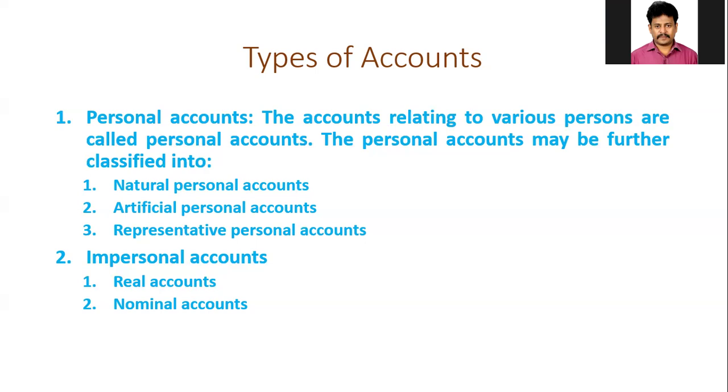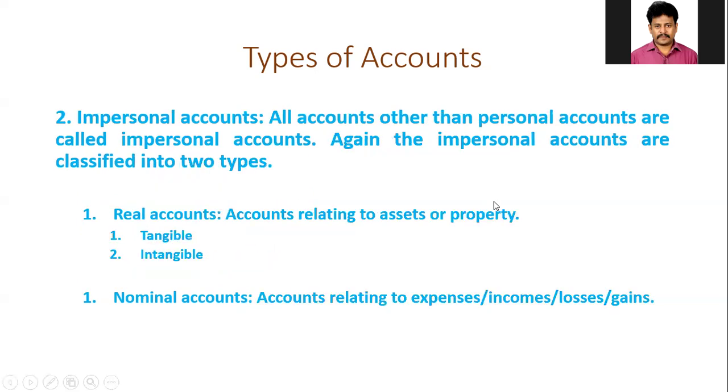The second one is impersonal accounts. All accounts other than the personal accounts may be treated as impersonal accounts. The impersonal accounts are again classified into two categories: real accounts and nominal accounts. Real account: the accounts relating to various assets or properties are called real accounts. So the accounts which represent the names of properties or assets are treated as real accounts.